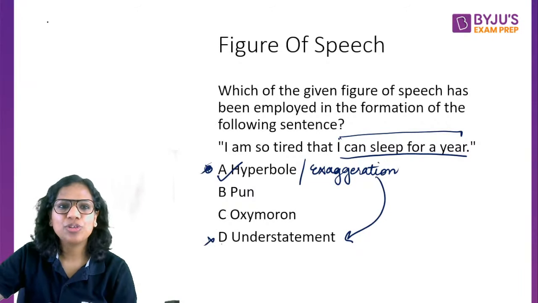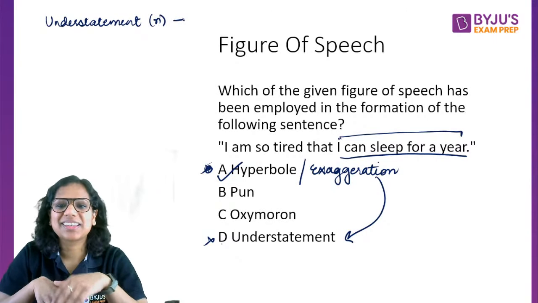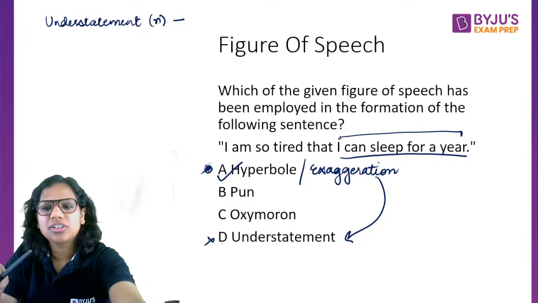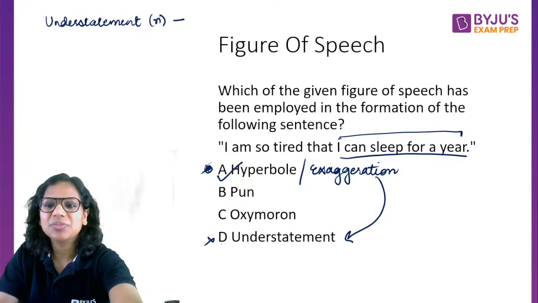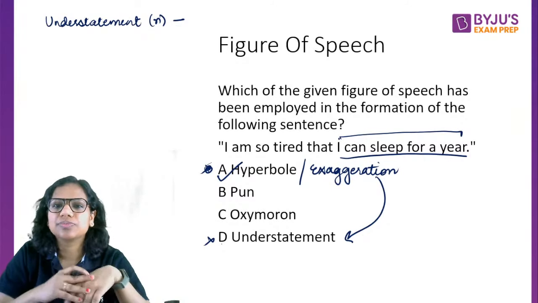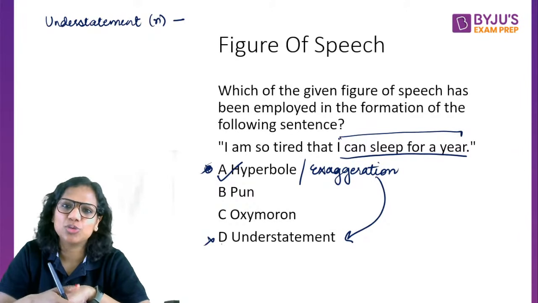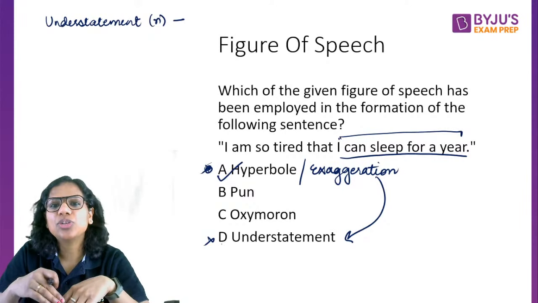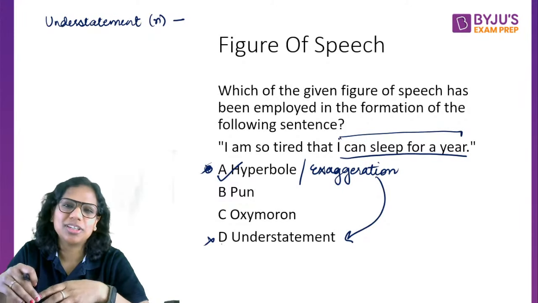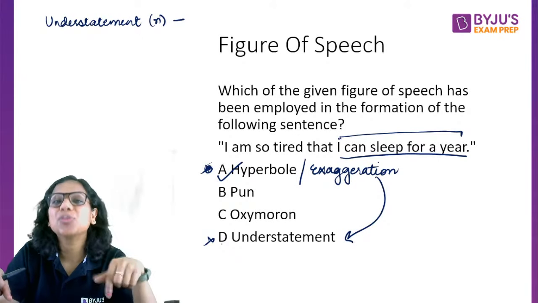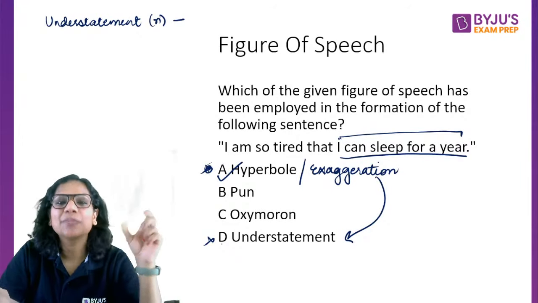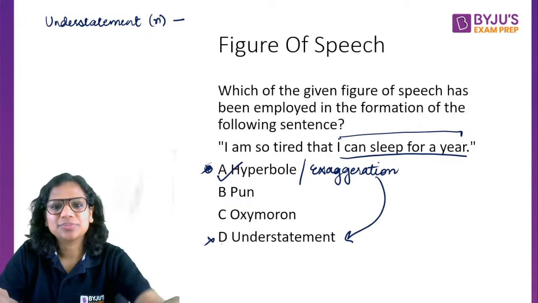Now, can you give me an example of an understatement where you downplay something? Yes. Let's say you didn't want to go and watch a movie. I'll explain B and C, don't worry. You didn't want to go and watch a movie, but then your friend forced you to. So you went, okay, and you ended up liking the movie. It was a good movie. So when you came out, he asked you, how was it? And you say, oh, it was not that bad. Right? You are downplaying the fact that you really liked it. So this is understatement. Okay.